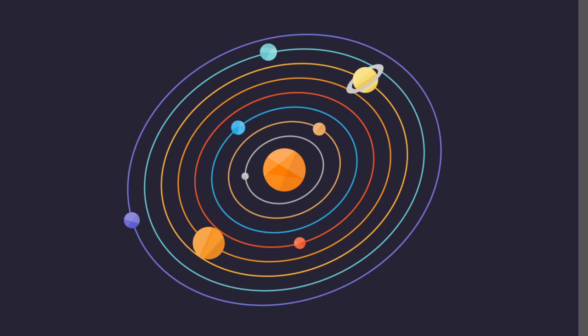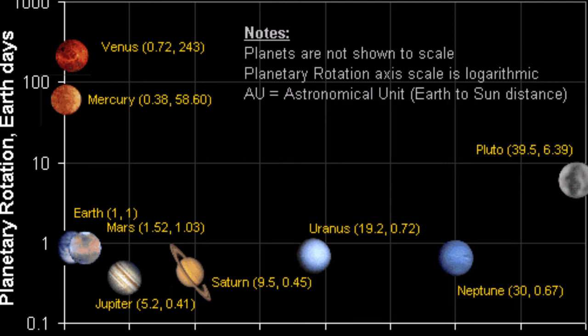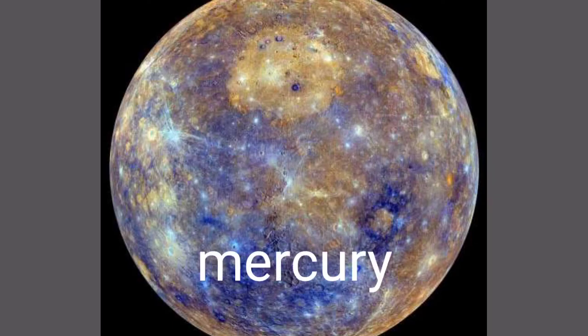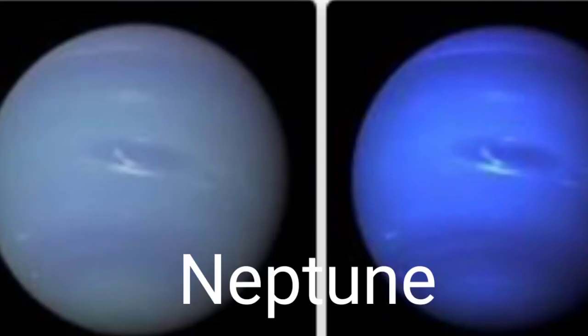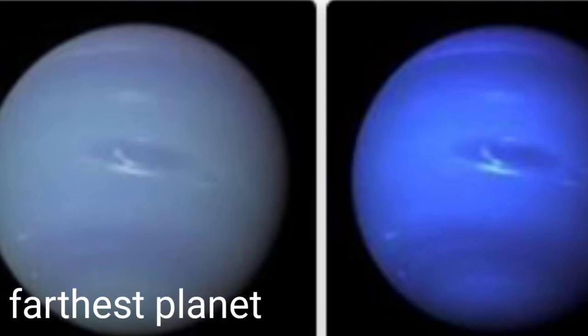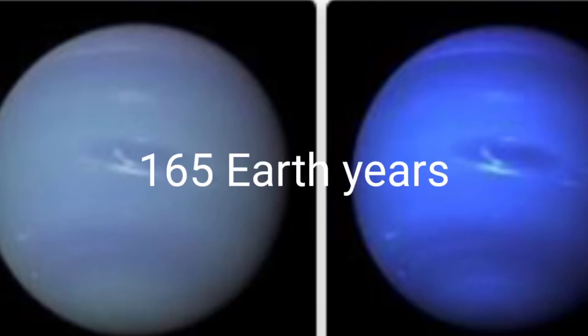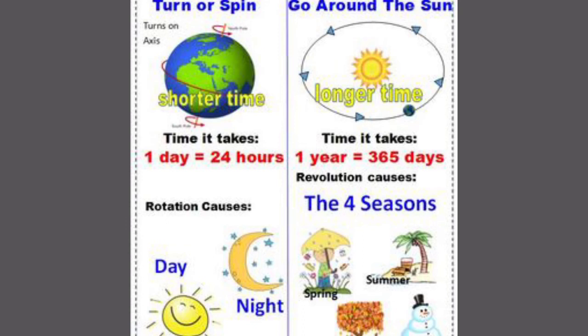The nearer a planet is to the Sun, the shorter it takes to complete one revolution along its fixed orbit. Mercury, the closest planet to the Sun, takes 88 Earth days to complete one revolution. Neptune, the farthest planet, takes about 165 Earth years to revolve around the Sun. One Earth year is equal to the time the Earth takes to complete one revolution, that is equal to 365¼ days or 365 days and 6 hours.